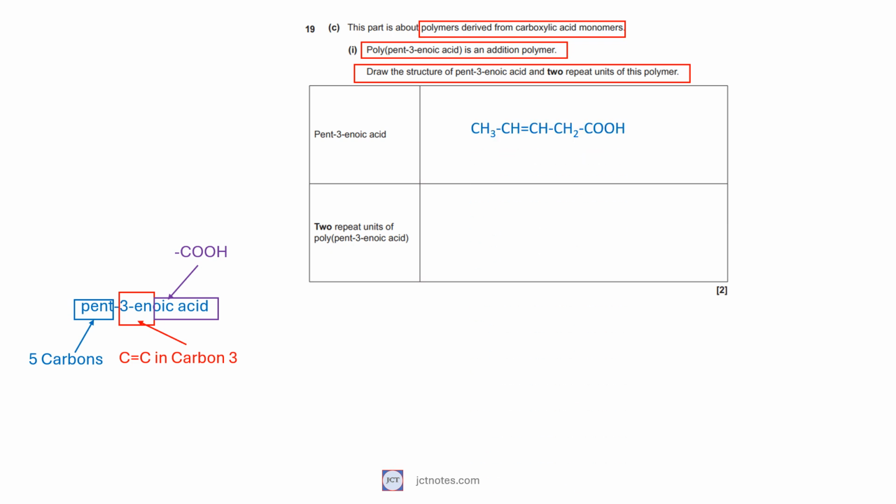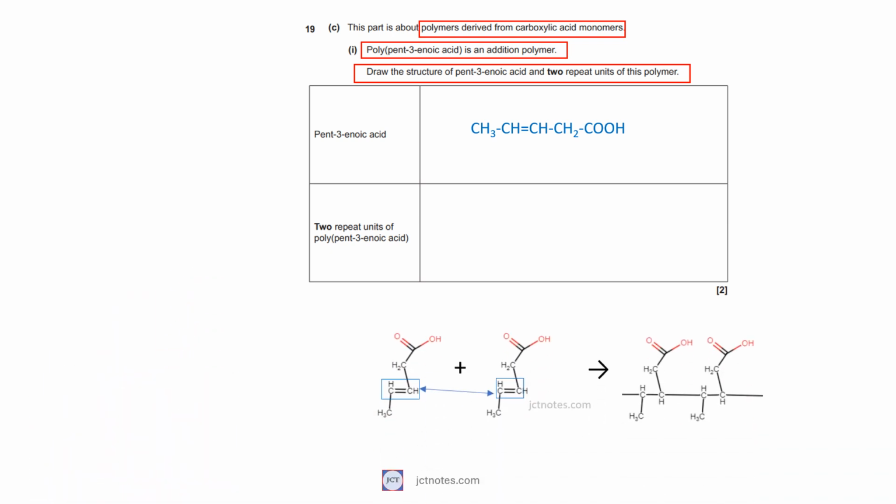To obtain the two repeat units, we need to remember that the addition takes place in the double bond by breaking the double bond and generating two single bonds. It helps if you draw the molecule so that you can see how the bonds form.